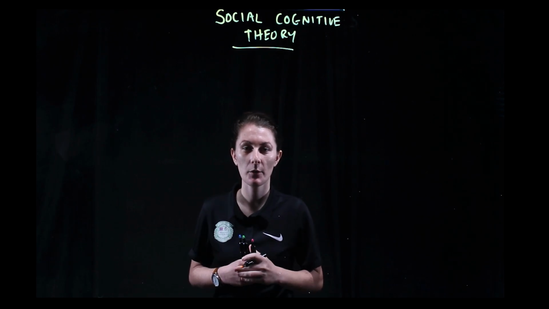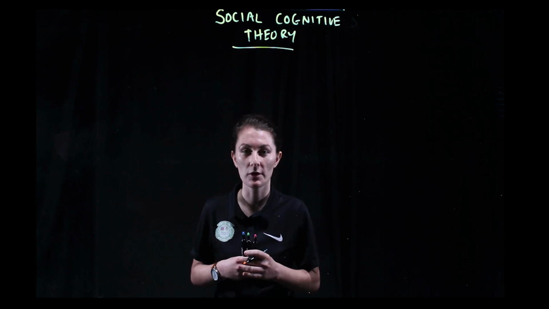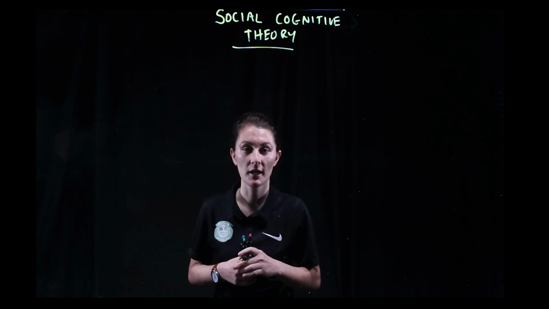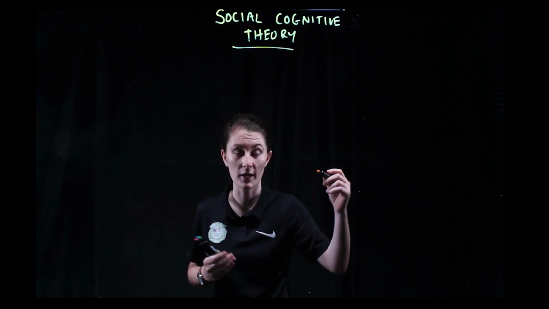Hi guys, today we're going to go through the social cognitive theory, which is a framework we use within Unit 2 to help us understand issues within body image. So the social cognitive theory has three aspects.